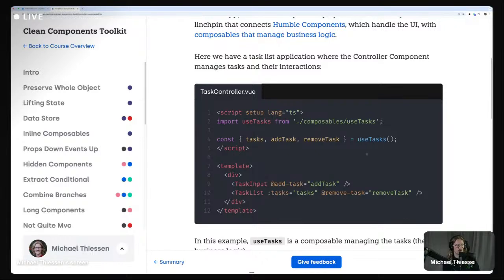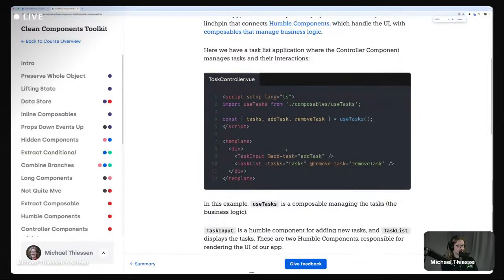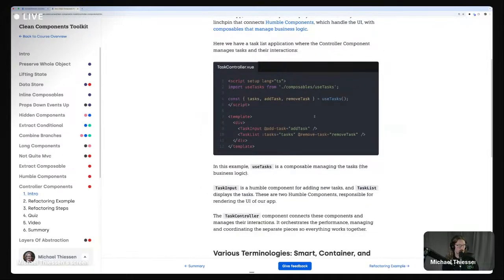And then you've got your controller, which is this composable that has the list of tasks. You can add and remove tasks. And then this controller component here is just the glue that combines these two together. Maybe you add a little bit of styling on this, and that's basically it. So that's just another example of a controller component.